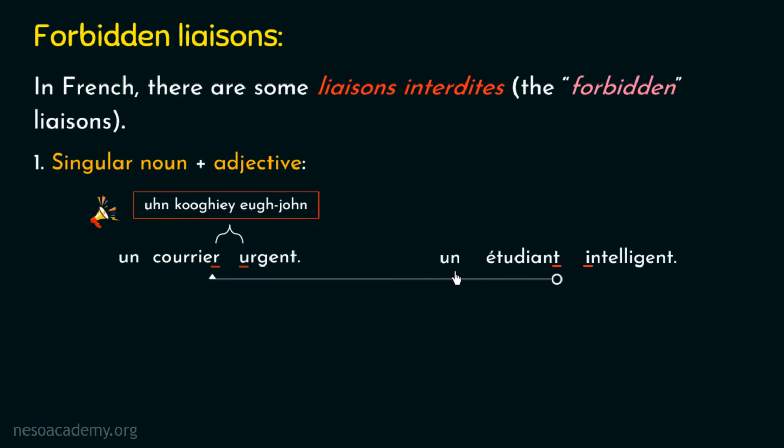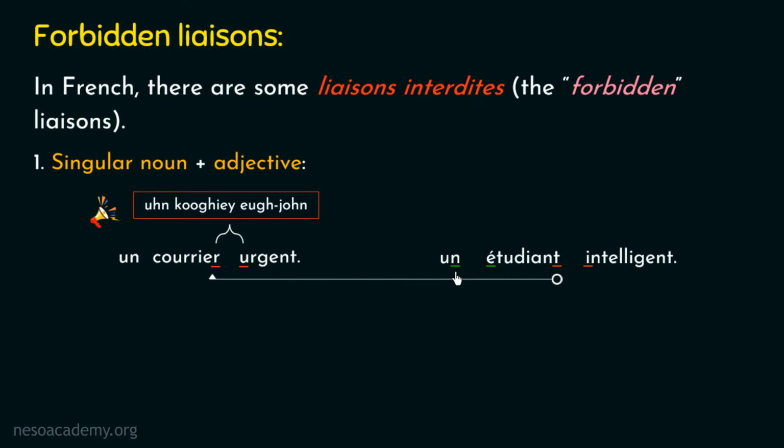This French word ends with a silent consonant. Now if you observe this second French word carefully, you will find that it begins with a vowel. So the conditions of the liaison are satisfied, and the liaison can be applicable here. Now we will verify whether this liaison belongs to the first case of forbidden liaison or not. This first French word is an article in French, which means a or an.